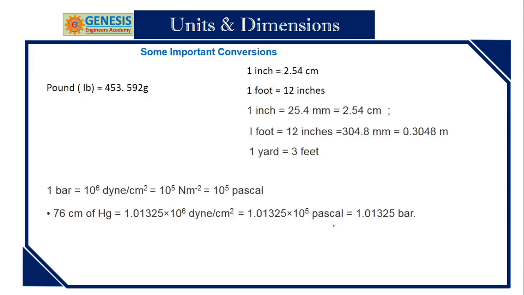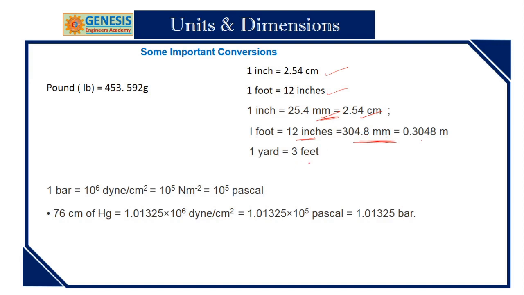So some important conversions. 1 inch is equal to 2.54 centimeters. 1 foot is equal to 12 inches. 1 inch is equal to 25.4 mm or 2.54 cm, very frequently used. And 1 foot is equal to 12 inches, that I have given, and converts. This you have to practice.